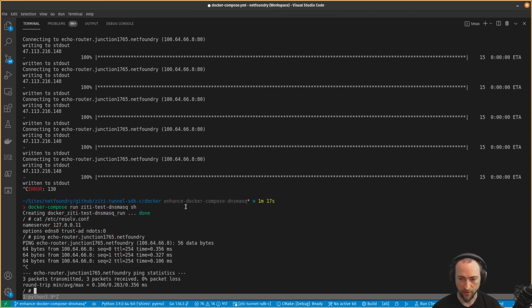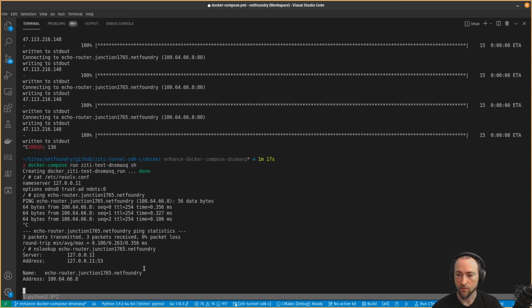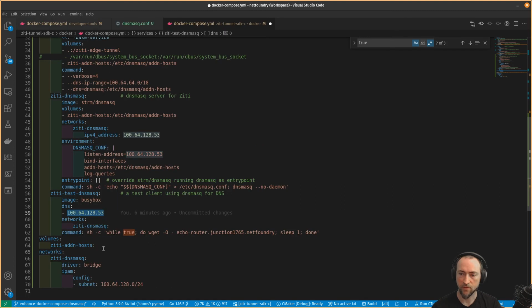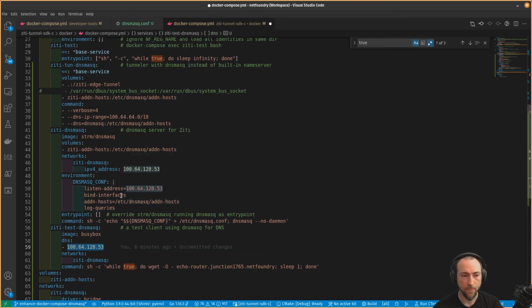See how it's coming back as a 100.64. That's an IP in our intercept range. And we can do an nslookup for that as well. So that IP is coming back from the Docker daemon, which is configured to use ZDDNS in the dnsmasq server right here.